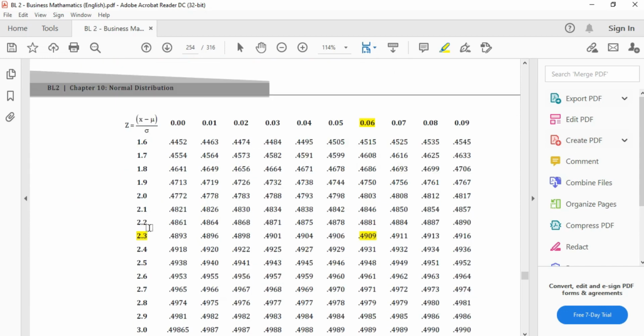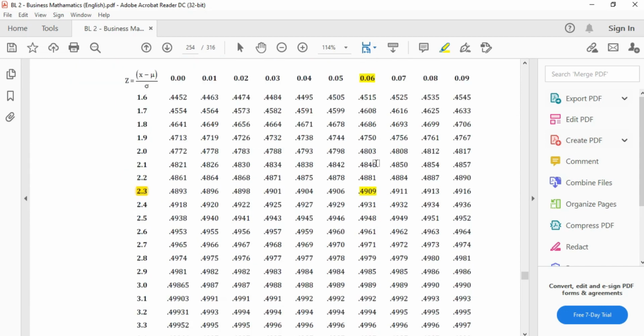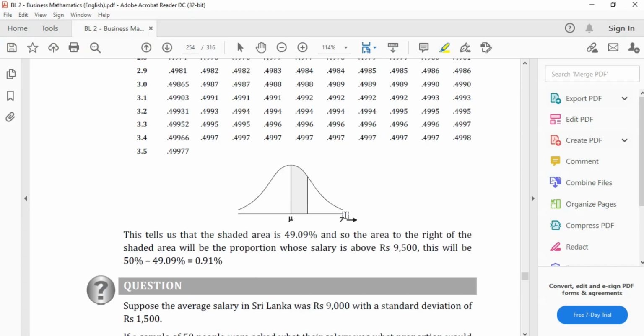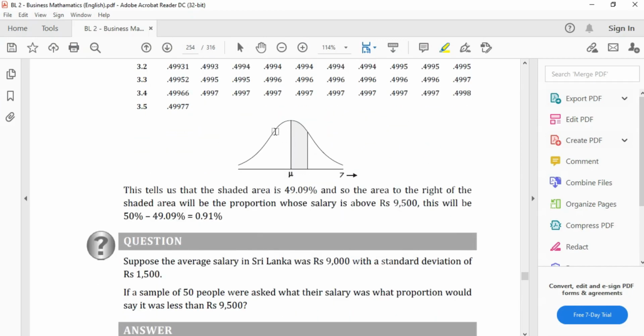Vertically I will look for 2.3, and then 0.06 here, which leads us to 0.4909. So this gap will be 49.09 percent. As you can see here, same thing they have drawn. So the shaded area is 49.09%.